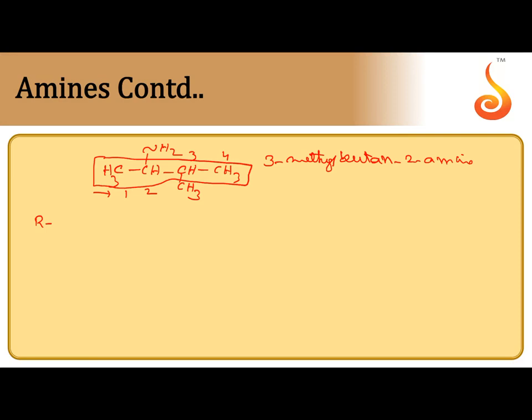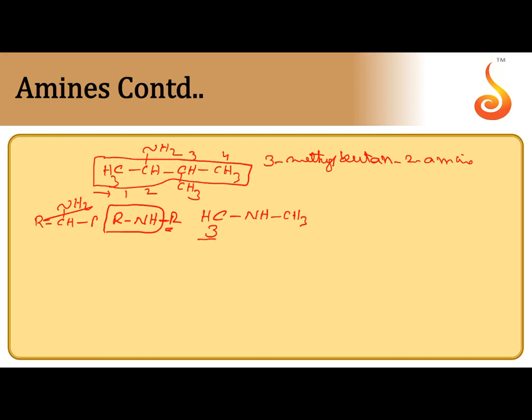Next, secondary amines. Secondary amines are generally represented as R-NH-R. Now you select the main carbon chain holding nitrogen and the other one should be the substituent. Let us take CH3NHCH3.